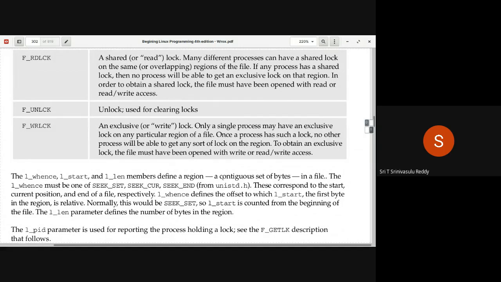Only a single process may have exclusive access, naturally, on any particular region. Once a process has such a lock, no other process will be able to get any sort of lock. So if you want to obtain an exclusive lock, the file must have been opened with write or read-write access. Because you are trying to make changes, write permission must be there. Whereas if you want only a shared lock, you can open the file either in read mode or read-write mode. No issue, right?